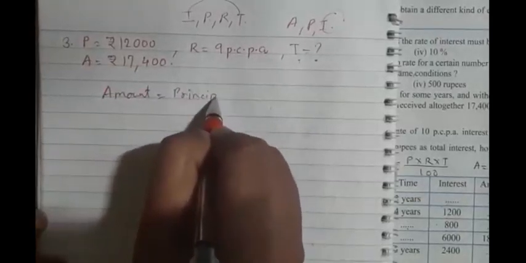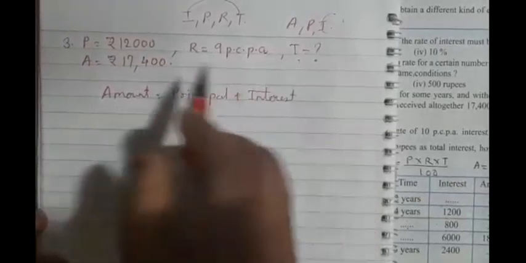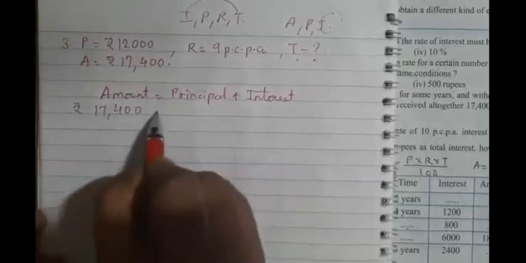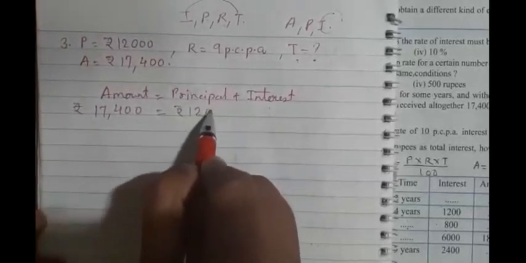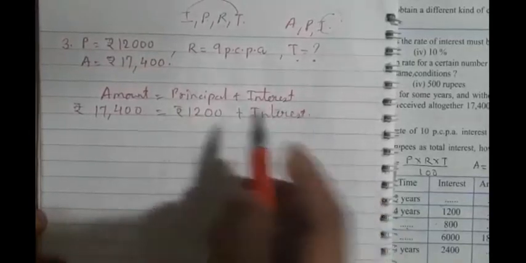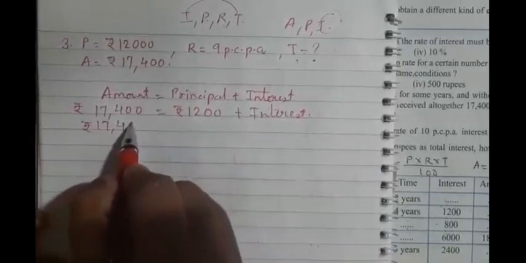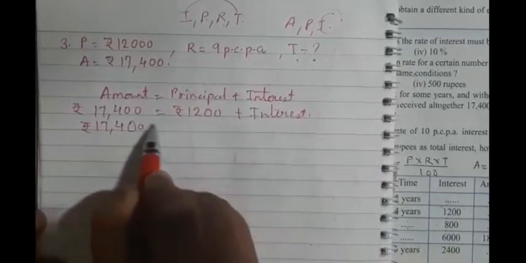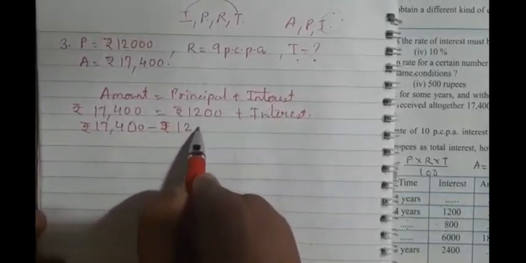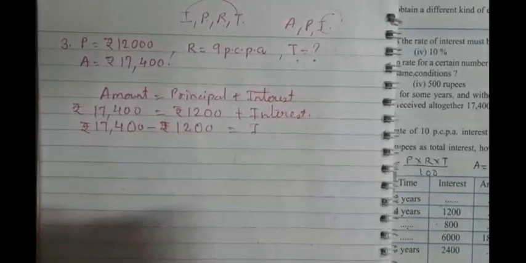principal plus interest. Okay. So what is the amount? 17,400 rupees is equal to rupees 12,000 plus interest. Okay children. So rupees 17,400, this I will take to the other side, so it will become rupees 12,000 is equal to, what will remain here? Interest. Okay.